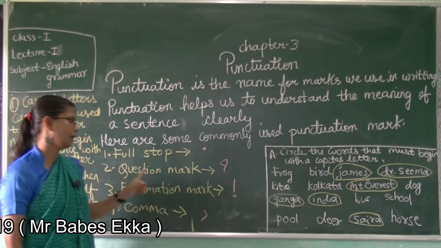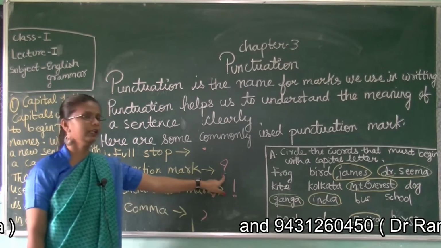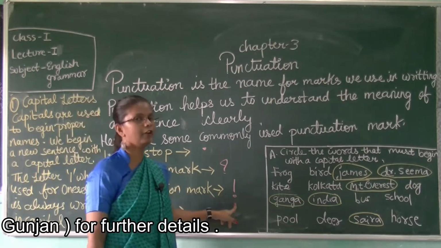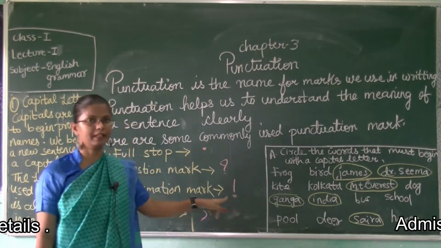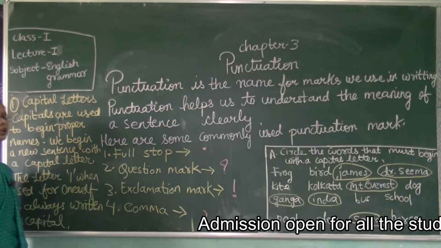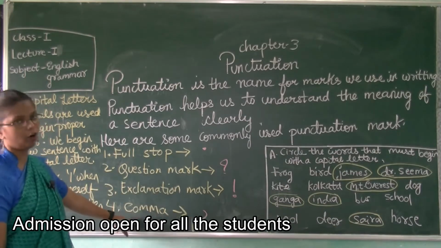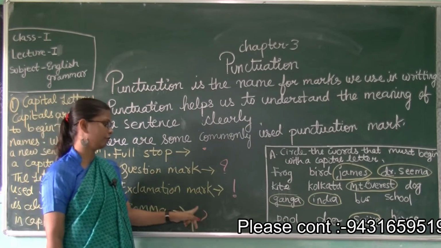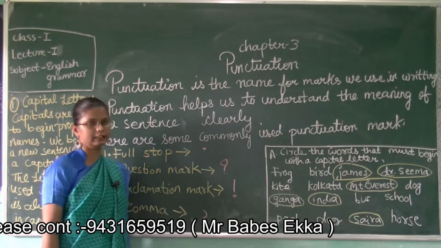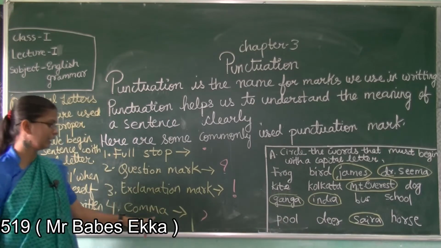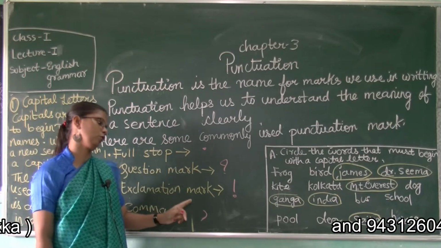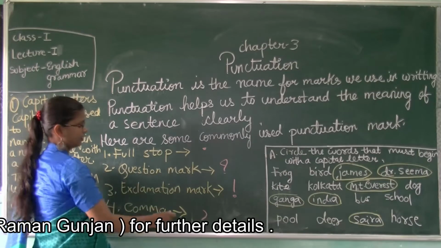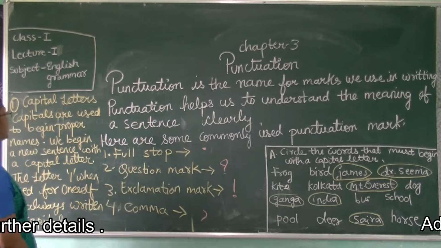When we put a question mark, that means a question is asked in that sentence. Exclamation mark shows your feeling, whether you are happy or sad. That time we will put an exclamation mark. And a comma shows the difference between two sentences. If my one sentence is incomplete and I have to write one more, or there are more than 2 words, we will put a comma. So these are our punctuation.